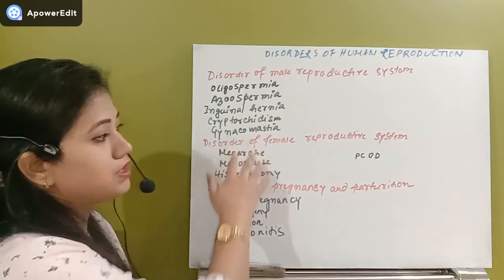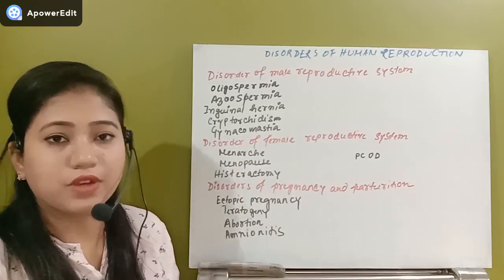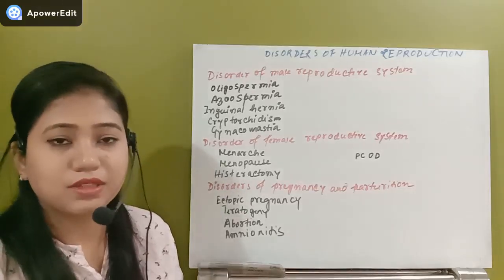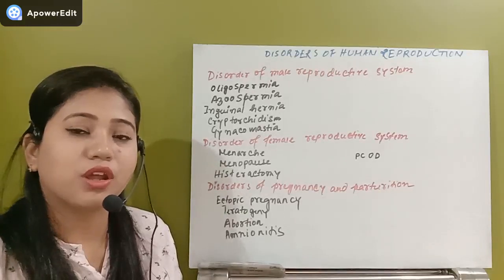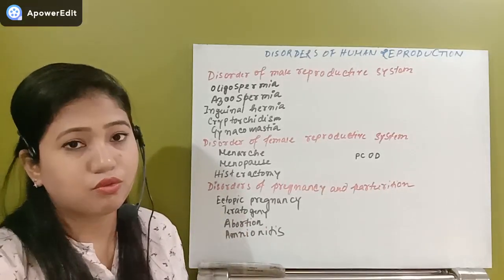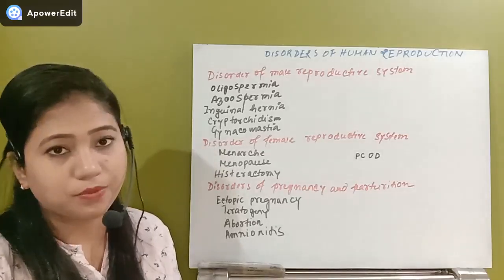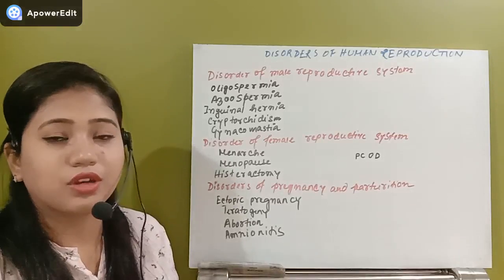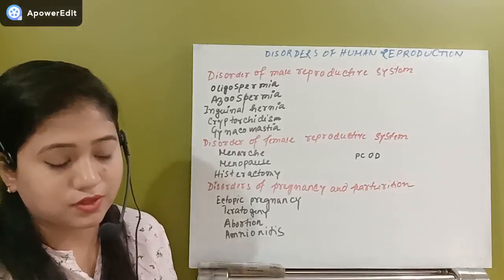So in this we will see all of the disorders in three categories. One, the disorders of male reproductive system. Second, disorders of female reproductive system. And the last, we will see disorders related to pregnancy and parturition. So let us see first of all the diseases or disorders related to the male reproductive system.